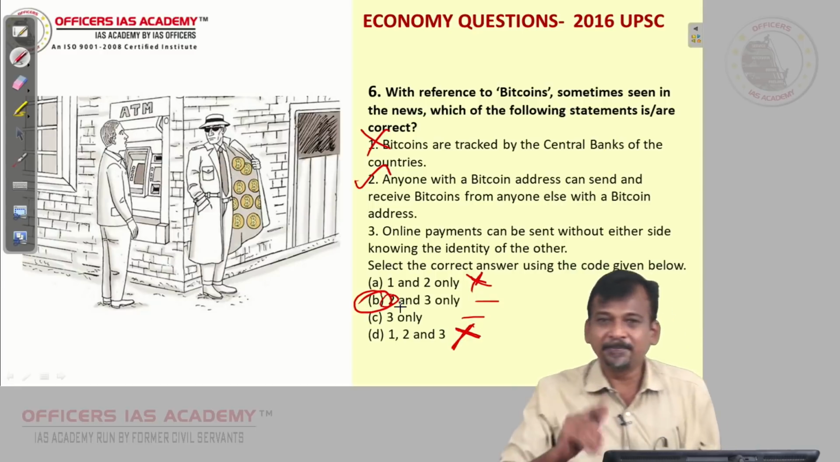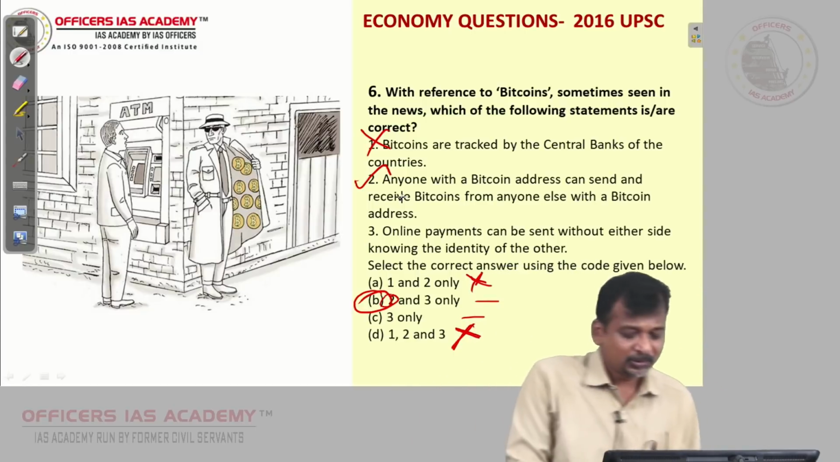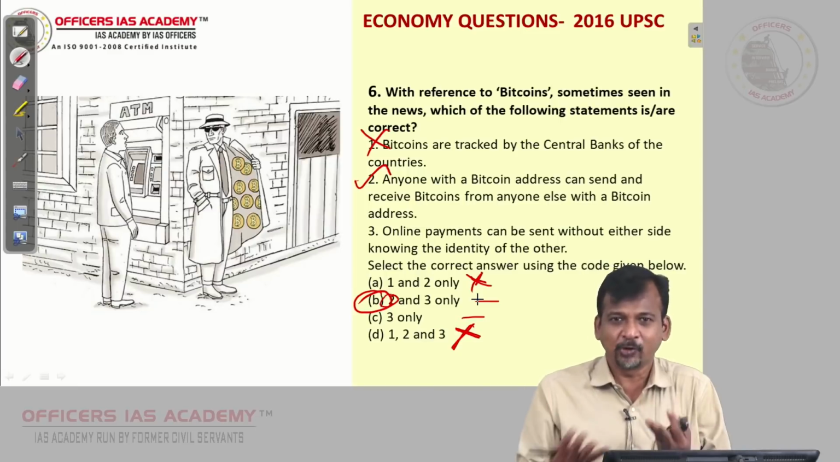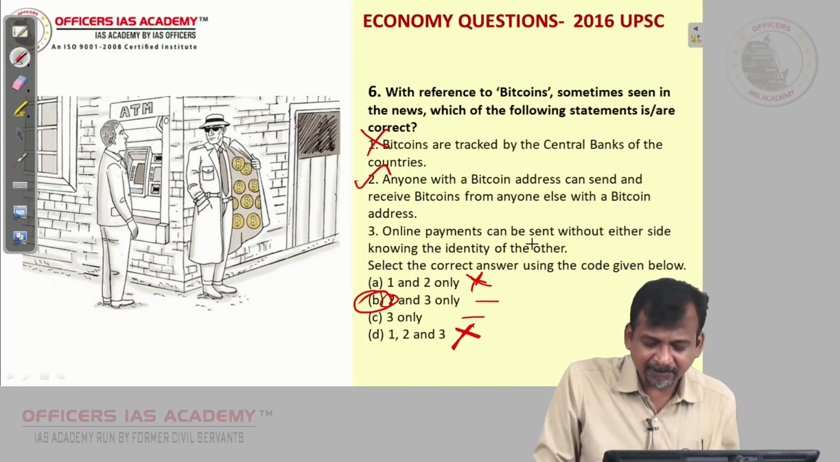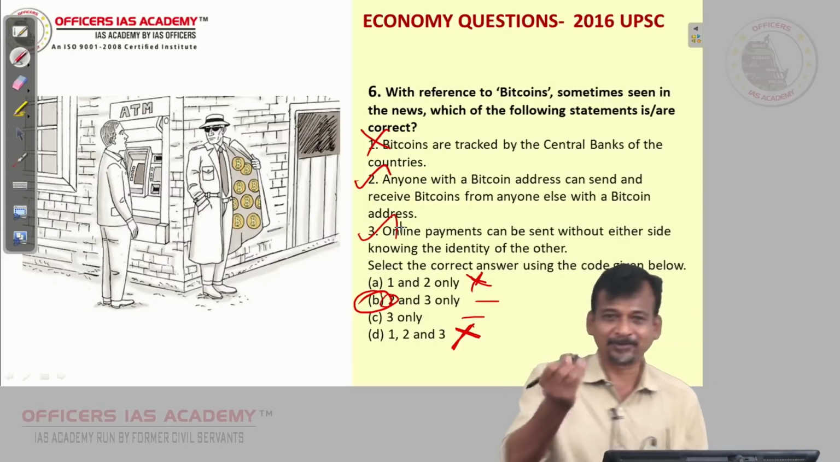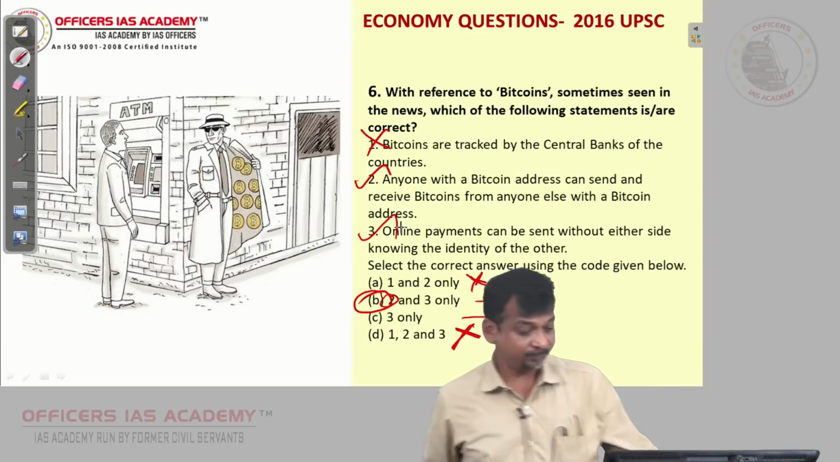So either it should be B or C. B, second statement, 100% I am right. So I will go for B for Bombay. However, let us read the third statement also. Anyway, it is going to be right. Online payments can be sent without either side knowing the identity of the other. Already talked about it. So the answer is B for Bombay, B, 2 and 3.